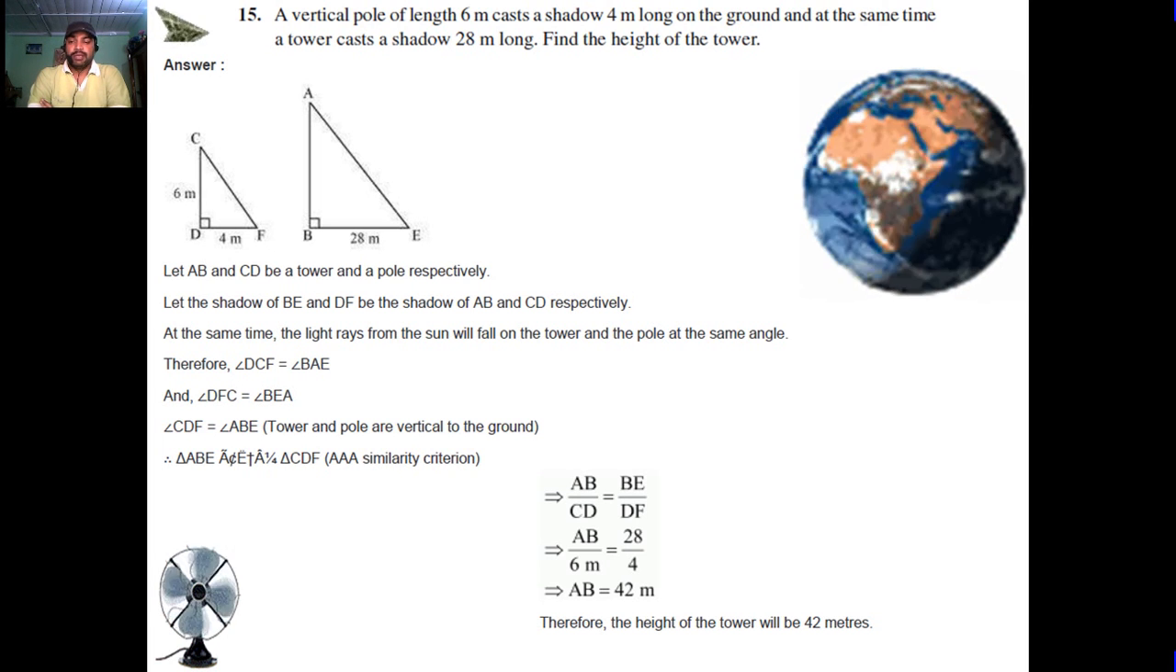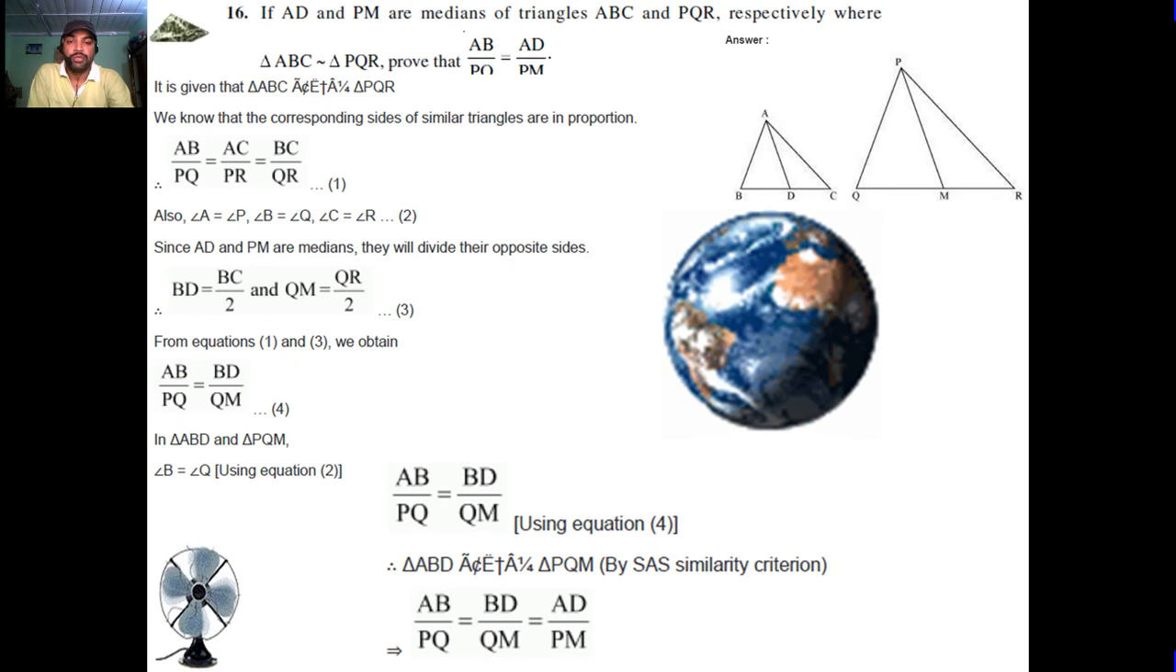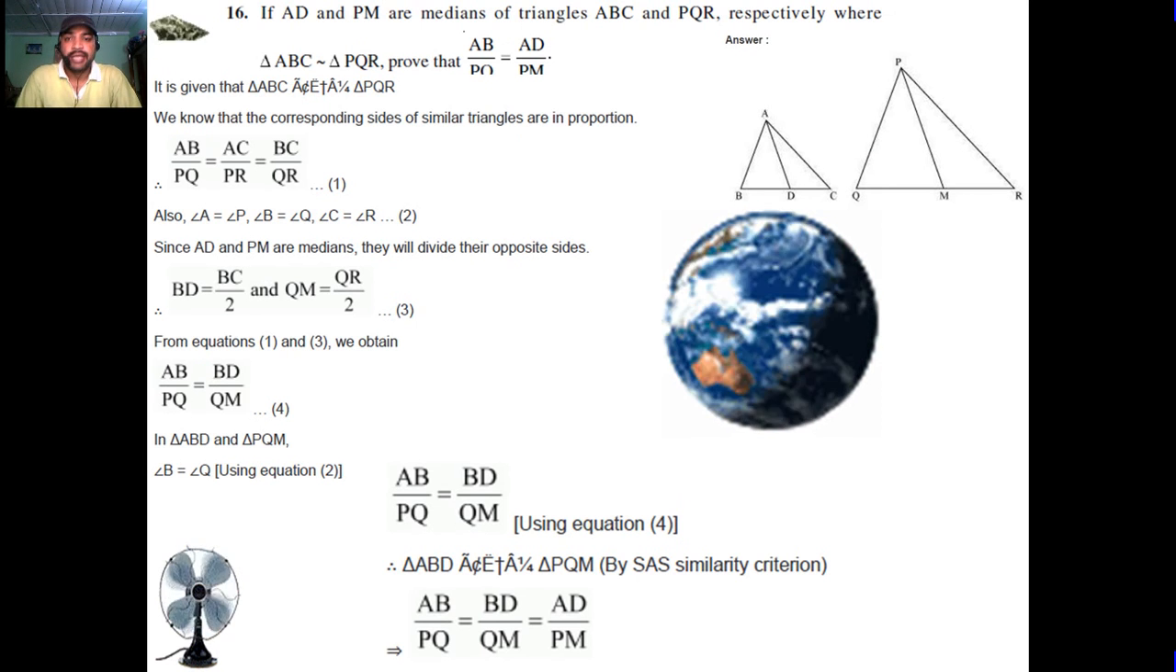Triangle ABE is similar to triangle CDF by AAA similarity criterion. AB upon CD is equal to BE upon DF. AB upon 6 equals 28 upon 4. AB equals 42 meter. Therefore, the height of the tower will be 42 meter. Now students, next question.